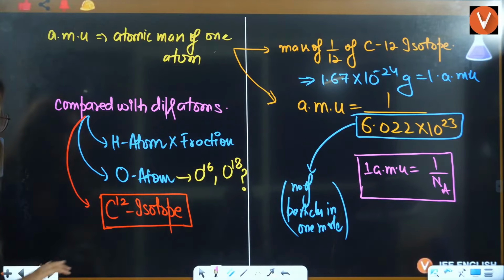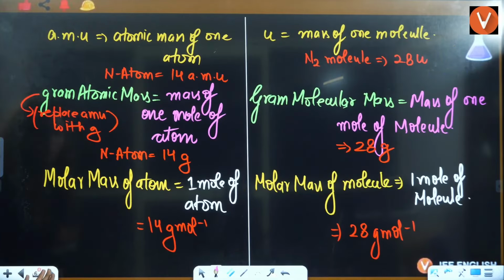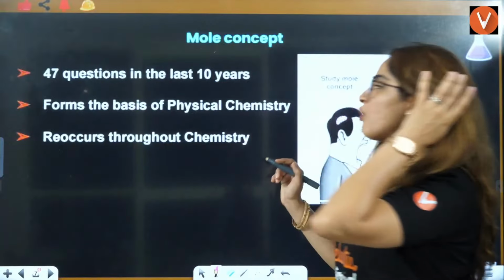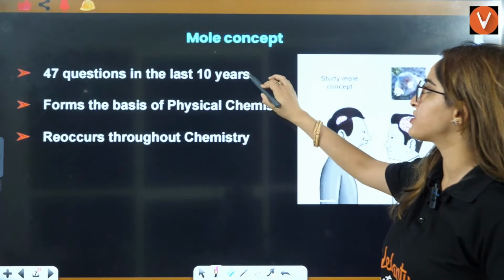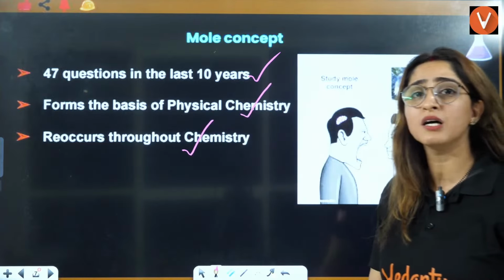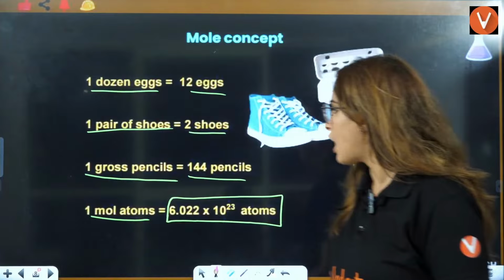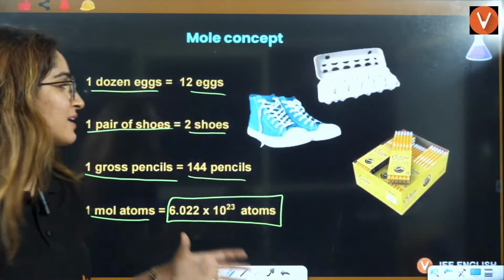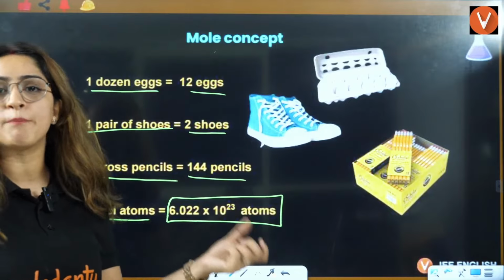Okay. Now let's start our main concept, the mole concept. 47 questions in the last 10 years, from the basis of physical chemistry, it reoccurs throughout chemistry. So now let's talk about the mole concept. What is one mole? It defines a specific number of particles.